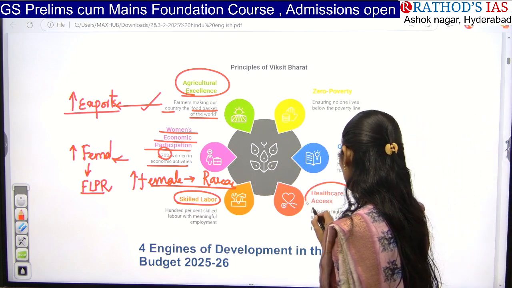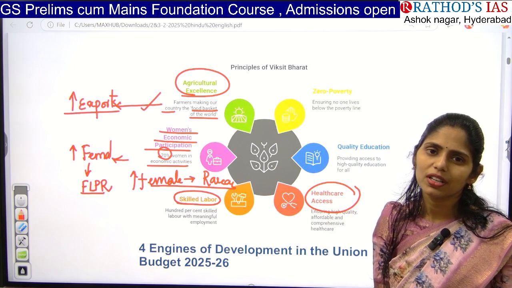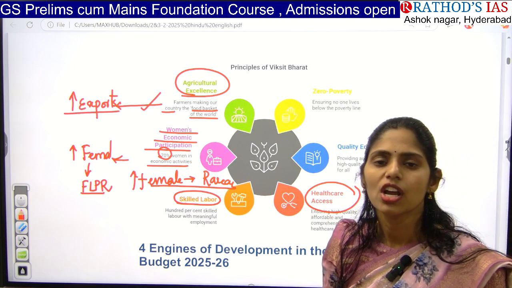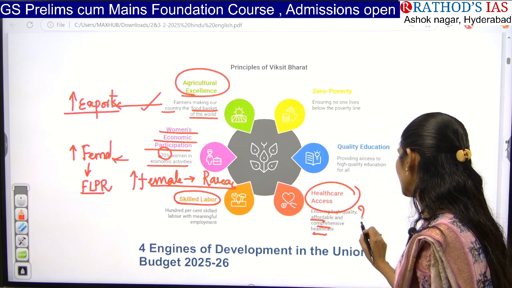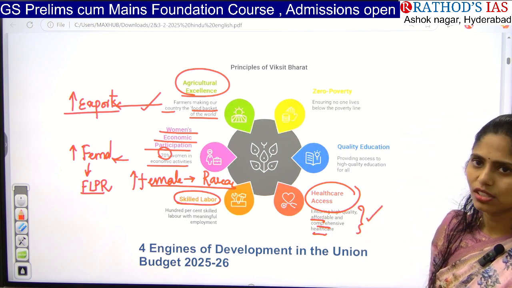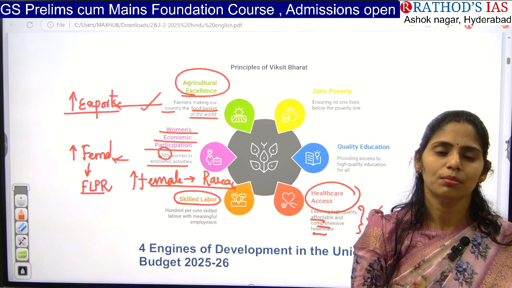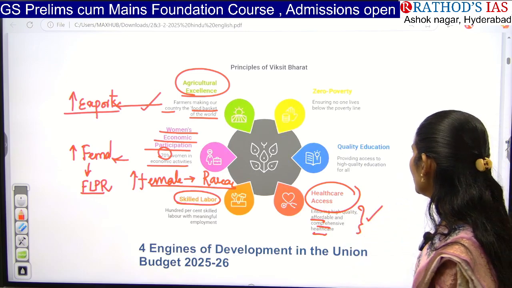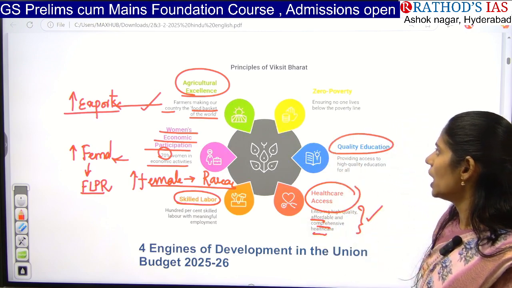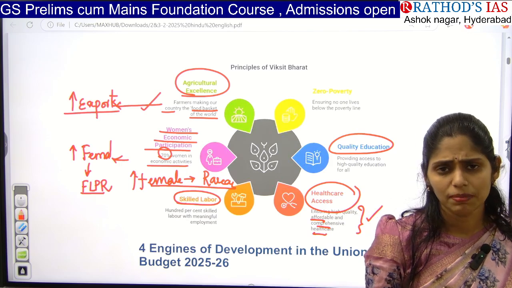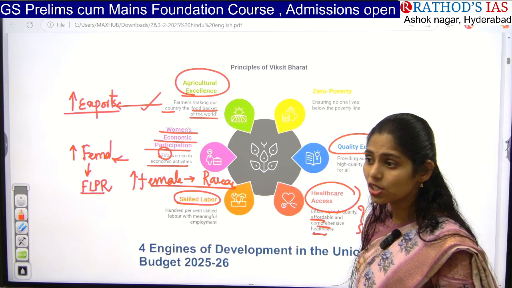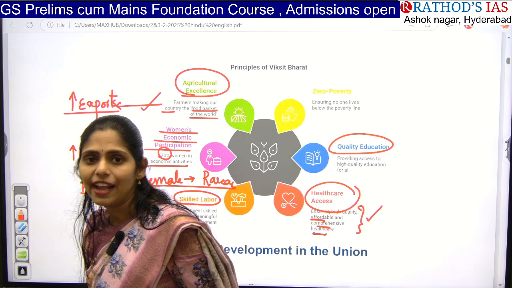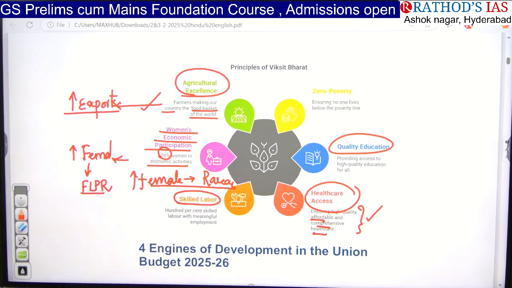And next one is healthcare access. So here the government is now targeting that we have to ensure very high quality services and affordable and comprehensive healthcare. So if we are getting very high quality healthcare access, obviously we can move forward in development. And next one is quality education. So here one of the important principles of this Viksit Bharat is to provide quality education. So whenever we are providing quality education, then only we can nurture the lives of young children. Okay, that will be very helpful for shaping our India's future.